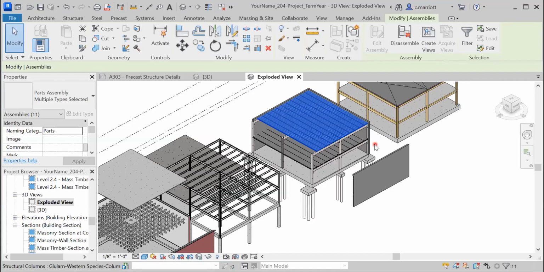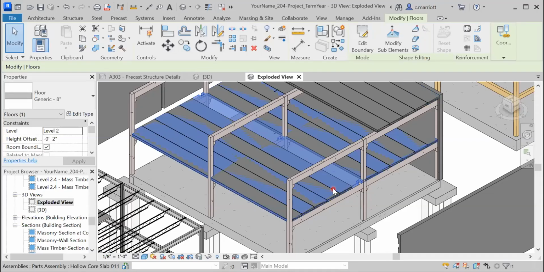You may find that some of the items don't allow you to explode them out. And just one word of caution, be careful not to actually delete them or erase them from the project, because these explosion moves will affect this particular representation. But if you actually remove them from the project, it's going to have impact on all the views in the project file. So this is the hollow core slab surface here, and I'm not able to explode those, so I may instead just hide some of them in the view so that I can see more of the structure beyond.